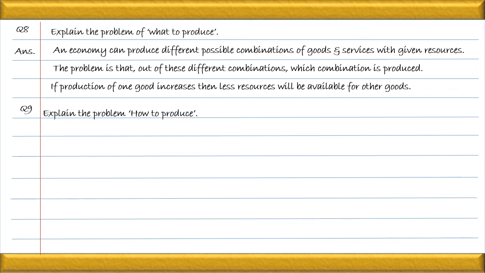Let us see the next question. Explain the problem how to produce. It means selection of the techniques of production. This is the other name, selection of techniques of production. We know that we are having two types of techniques. One is labor intensive and the other is called capital intensive. Every economy has to decide whether they should go for the labor intensive techniques of production or the capital intensive techniques of production. When I say labor intensive techniques of production, what it means is use the available labor to do the production. Or when I say capital intensive techniques, what it means is use the capital base to do the production.